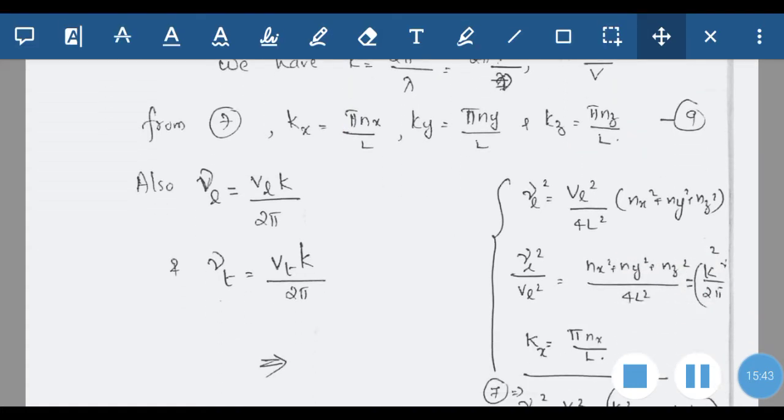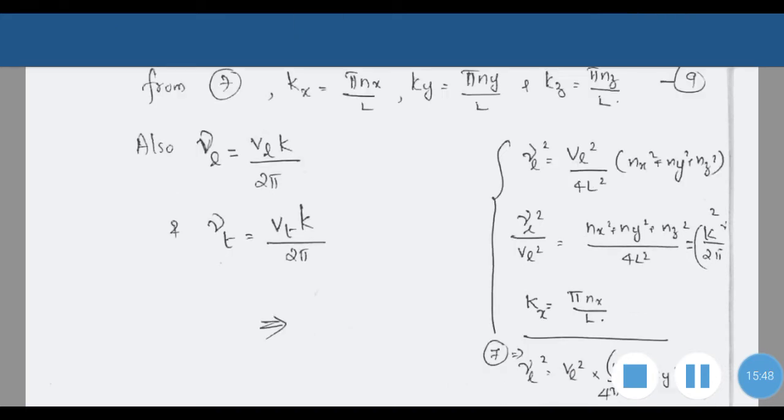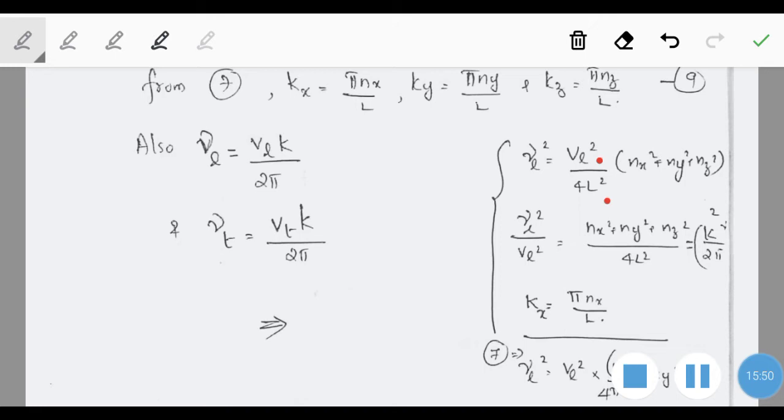That we have shown here, that is νL² we have obtained as vL² by 4l² into (nx² plus ny² plus nz²). So νL² by vL² will be equal to (nx² plus ny² plus nz²) divided by 4l². The numerator term is equal to k² by (2π)², but νL by vL is equal to k by 2π, so this term will be equal to this term.